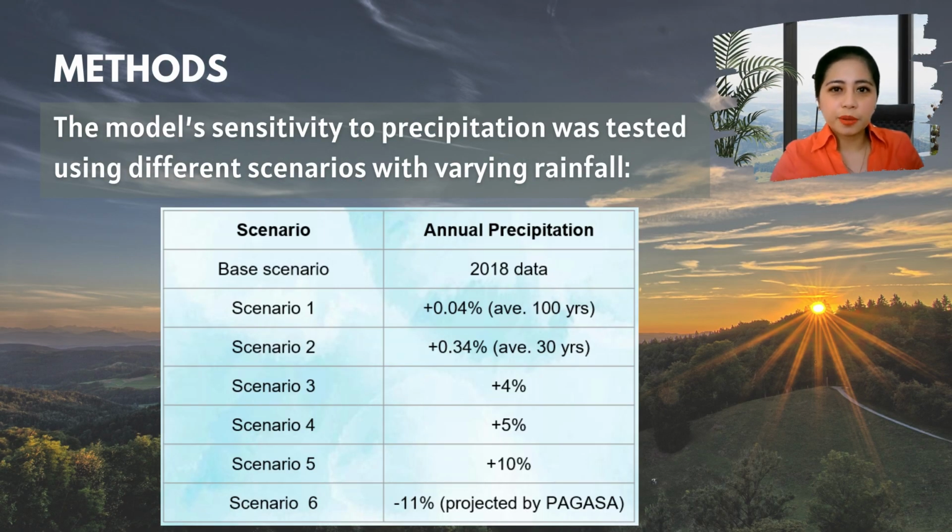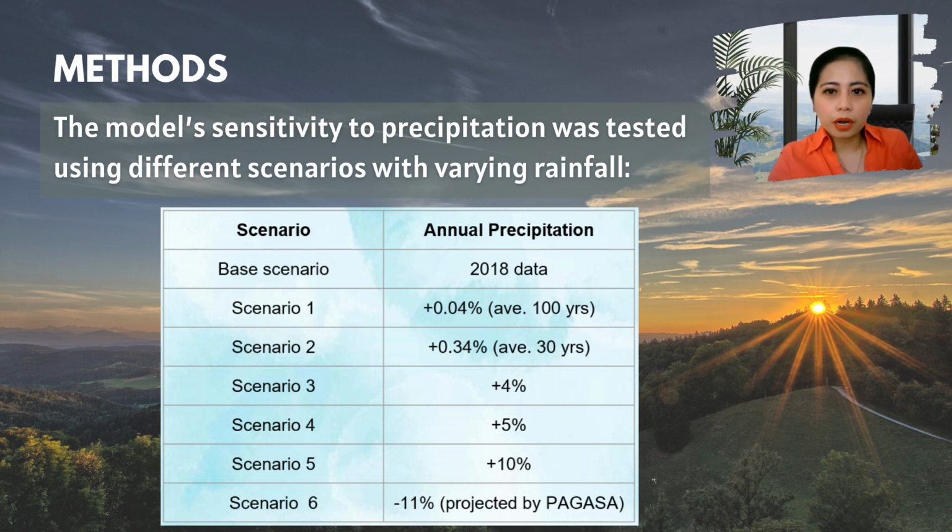We have also subjected the model to test its sensitivity using different scenarios. It is shown in the slide. The baseline scenario was done using the 2018 annual precipitation data. In scenario 1, the rainfall was increased by 0.04%, which is the average rainfall change from the years 1900 to 2000. In scenario 2, the rainfall was increased by 0.34%, which is the standard 30-year average used in climate studies. Scenarios 3, 4, and 5 are increases of 4, 5, and 10% respectively.